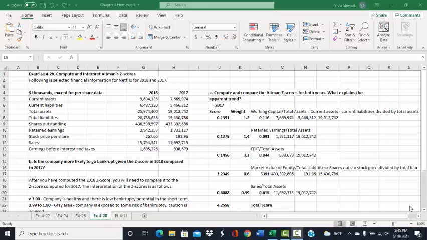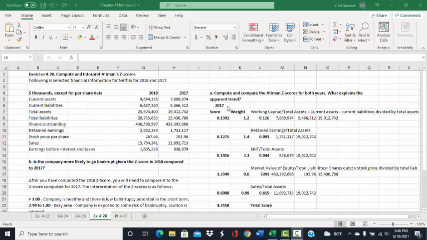This is a demonstration of exercise 428, compute and interpret Altman's z-scores. Following is selected financial information for Netflix for 2018 and 2017, and the problem asks us in Part A to compute and compare the Altman z-scores for both years and what explains the apparent trend.